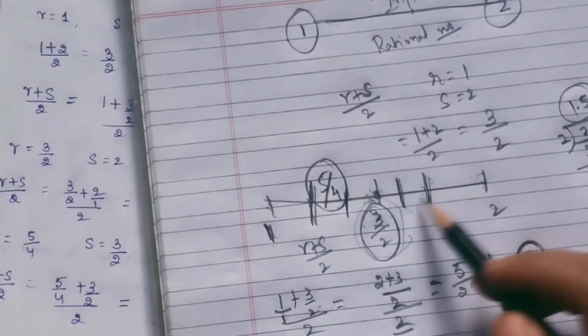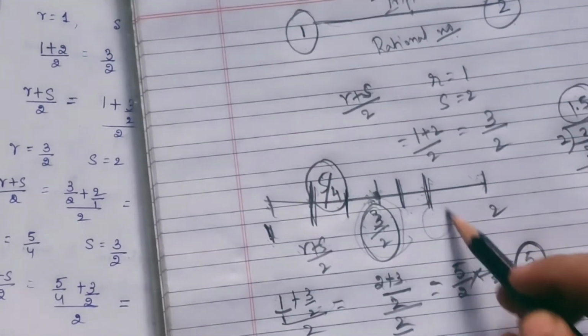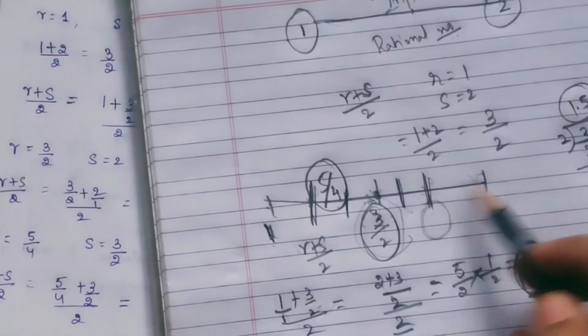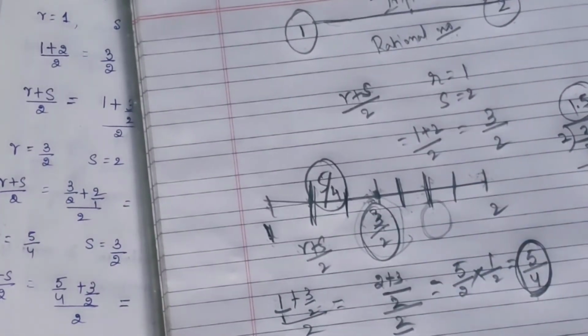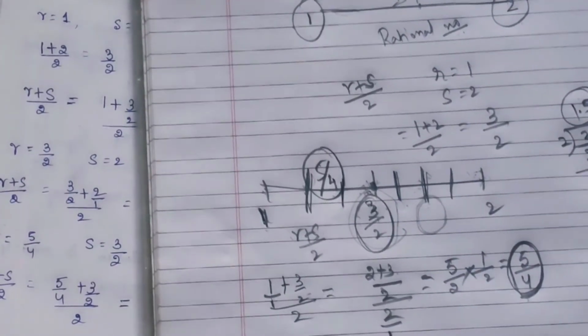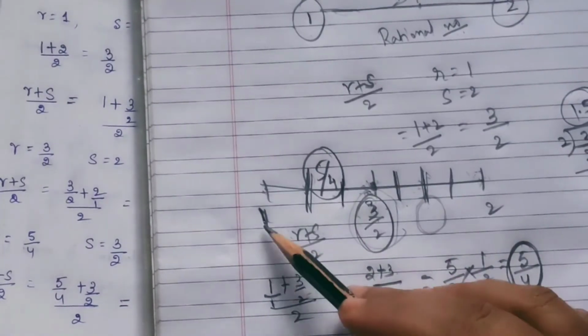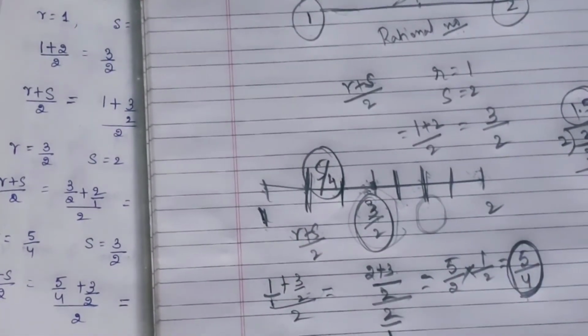In the same way, you can find n number of rational numbers between 1 and 2. This is one method. Already I have solved it.